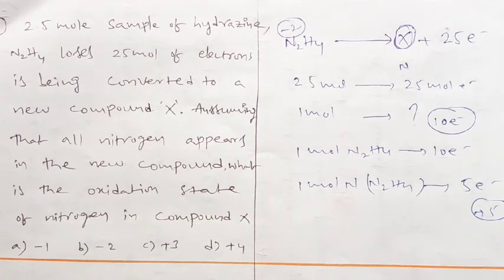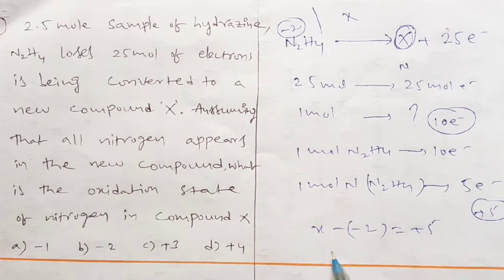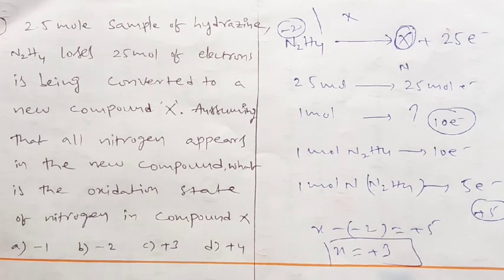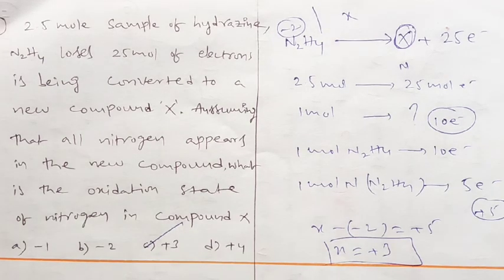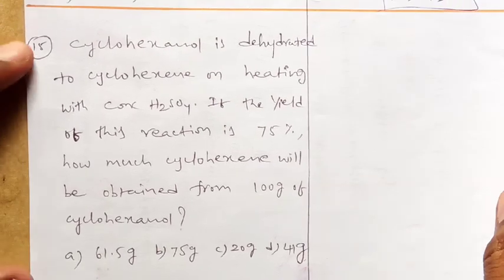Now observe here, initially what is the oxidation state of this nitrogen? -2. Finally, we don't know X. So X minus (-2) equals plus 5. Then X equals what? Plus 3. So this is the final oxidation state. Hence our answer is C. Is it clear?